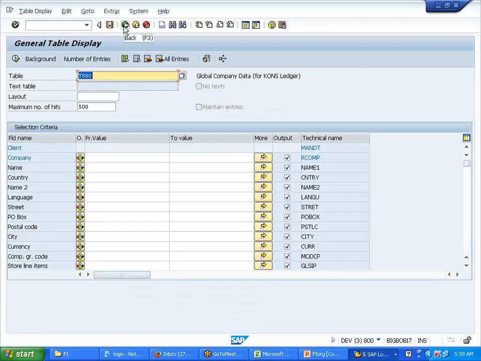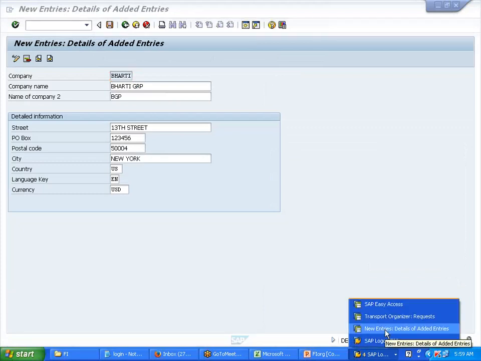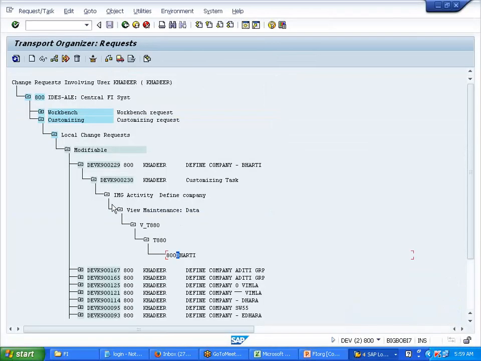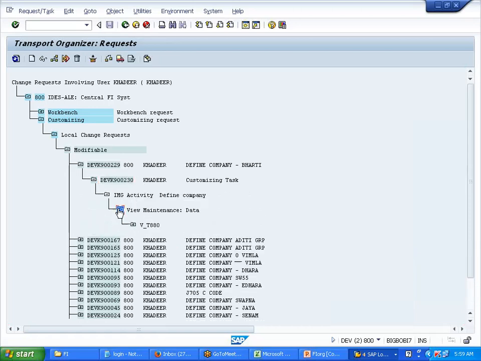Clear about the table part? Okay. I will come back to your question over here. Earlier we had nothing over here. Now see, I'll open up this view maintenance. This was the table name.